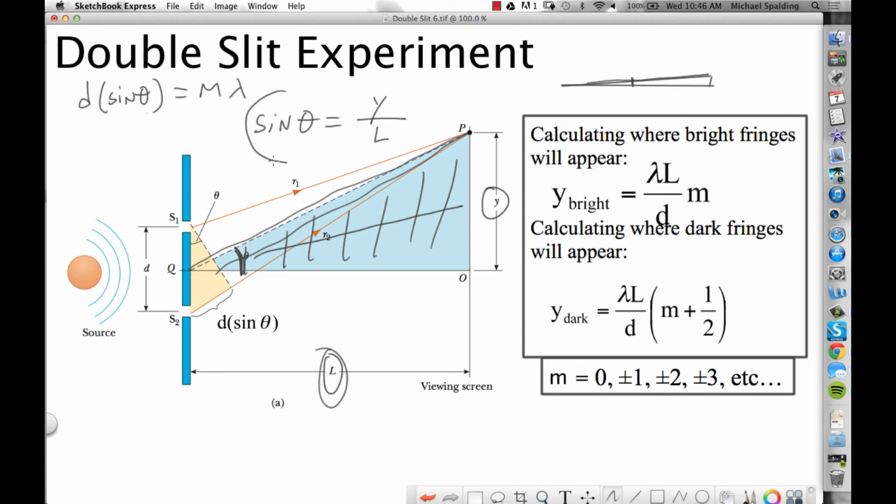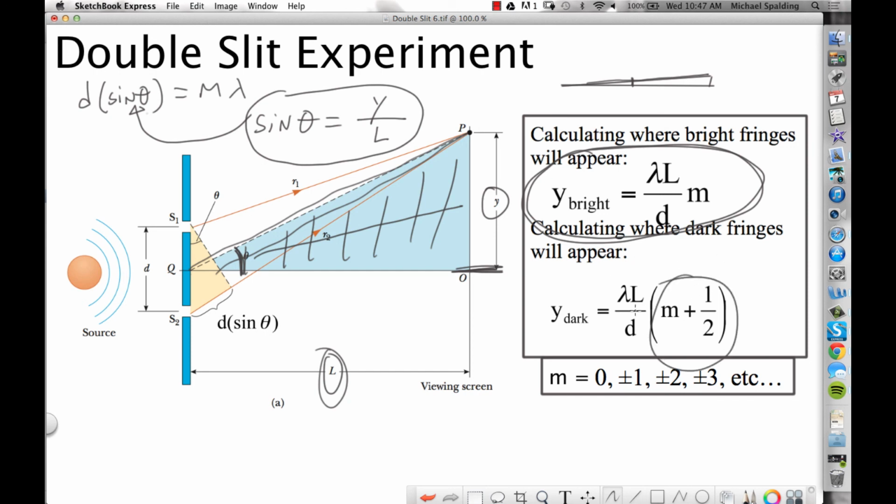So take this sine theta equals y over L, plug it in right there, and what you're going to get is this equation here. To calculate where a bright fringe appears, measured off this center line, you go lambda L over d multiplied by the fringe order. And if you want to calculate where a dark one's going to appear, it's the exact same equation, just change the m to m plus 1/2.